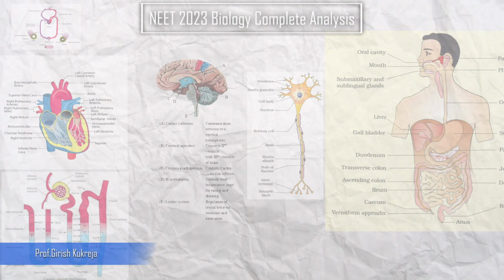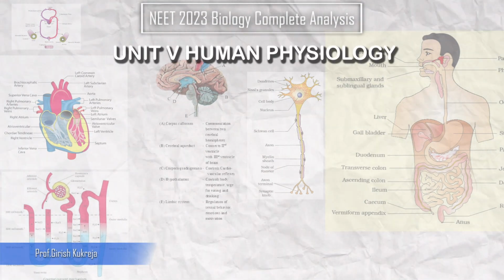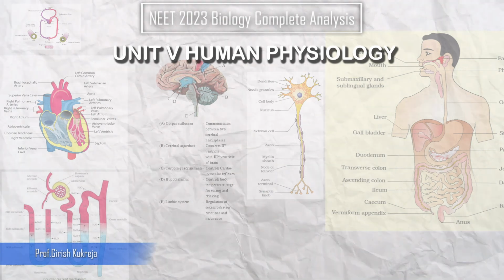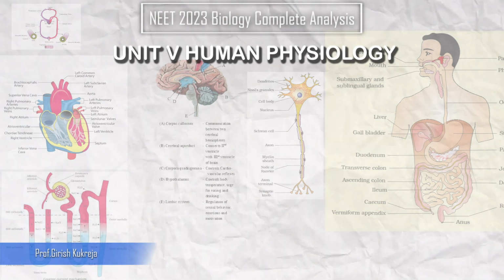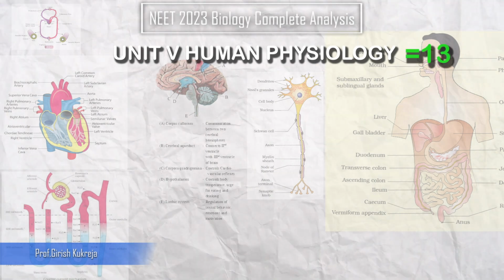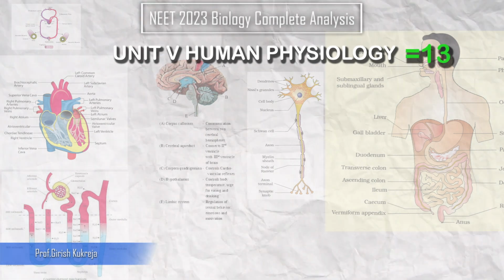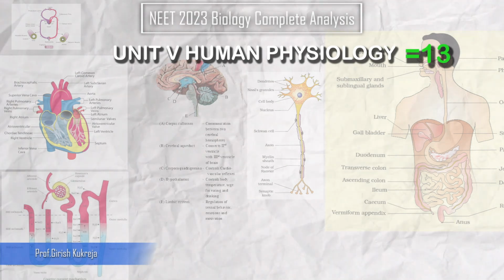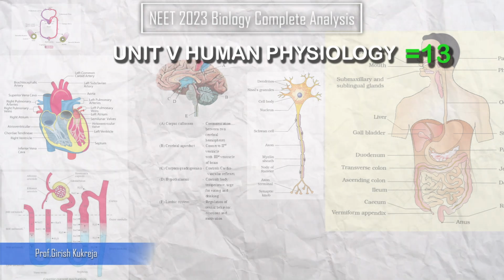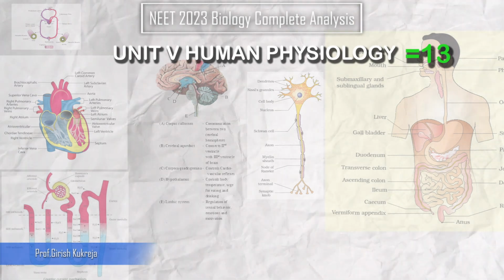Okay, the next one, I think the last and the so-called favorite section of zoologists, right? We have human physiology. We may not be bothered about what is happening around the world, but we are bothered about what is happening with us. But somehow they give equal importance to everyone. So this also had 13. Plant physiology also 13 and human physiology also 13. As I said, this is what happened this year, and it happens almost every year. The weightage is equally distributed. Therefore I told you not to keep your assumptions.